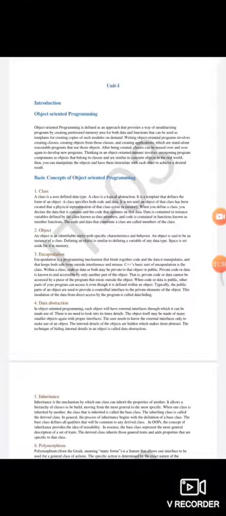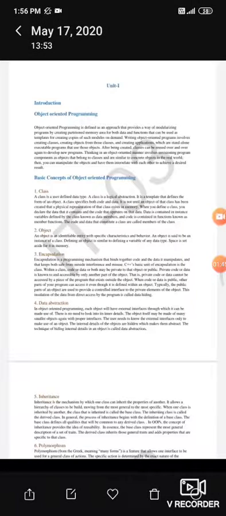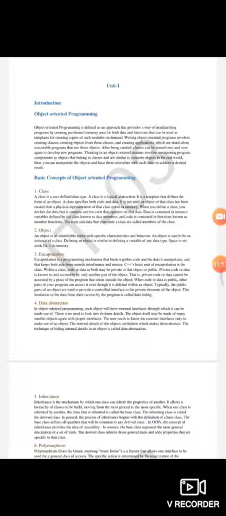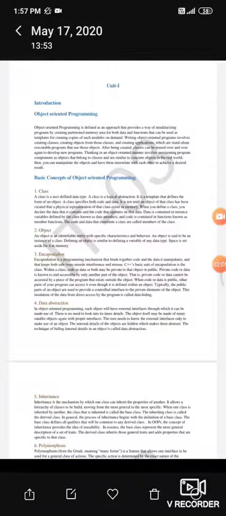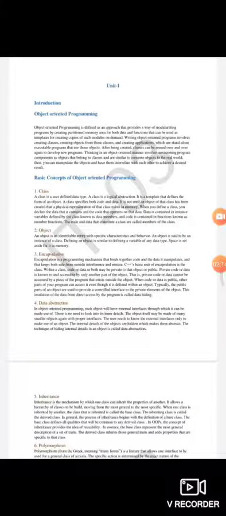So for that we have the concept of interpretation and assembly language programming. Means you have heard about low level programming languages and high level programming languages. Any programming language is operated on a platform. Platform means the working environment, the operating system, whether it is Windows, Linux, or any open source platform. So the role of the operating system is to convert the natural language or the low level language into the machine language. We can understand, but the computer only understands two languages, the binary digits 0 and 1.